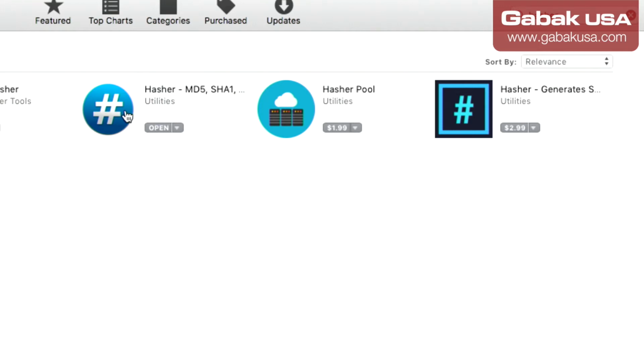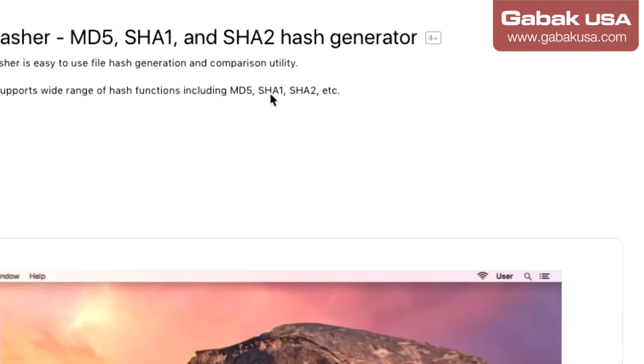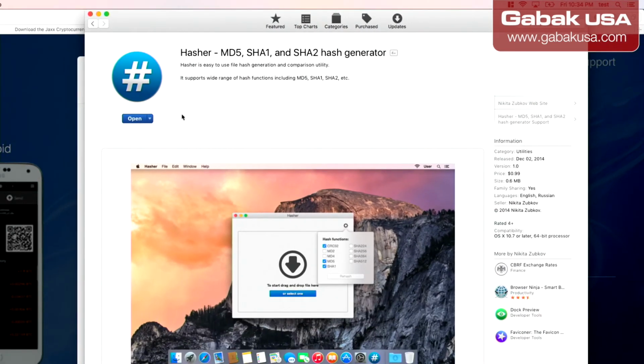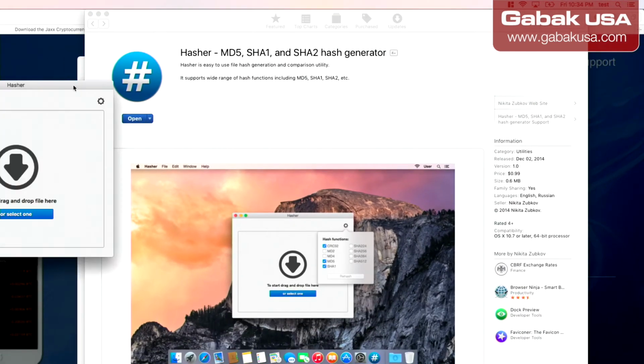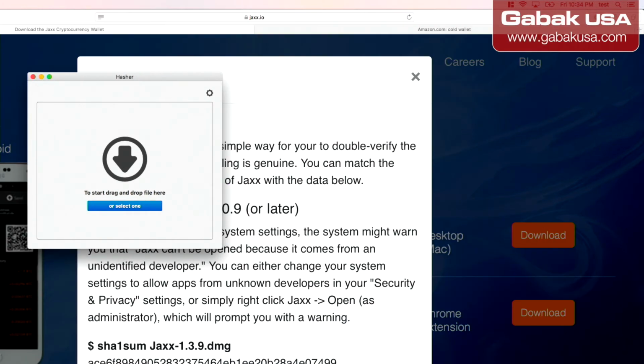So if you click here, you will see a little bit of the description. It says, Hasher is an easy to use file hash generation and comparison utility. It supports a wide range of hash functions, including MD5, SHA1, SHA2, etc. So here you have everything. Now we are going to open it up, and you will see this. So basically, once you get this, the only thing that you have to do is just drag and drop.